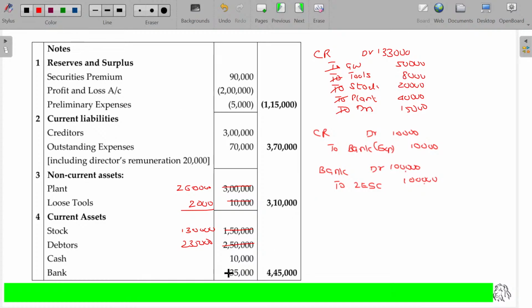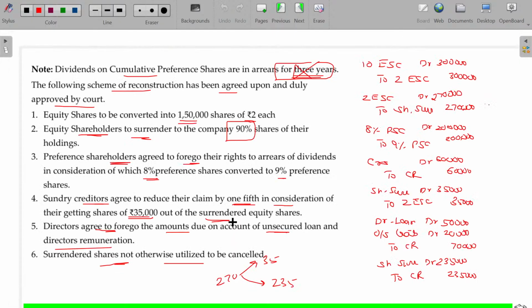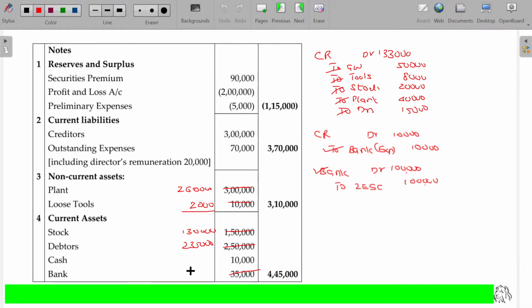Now, in bank we have 35,000. You have to add another 1 lakh, making 1,35,000, then subtract 10,000 rupees, giving 1,25,000. Is there any other payment? No, no payment. So 1,25,000 is the new value. Cash remains as it is. We have not adjusted the payment here.